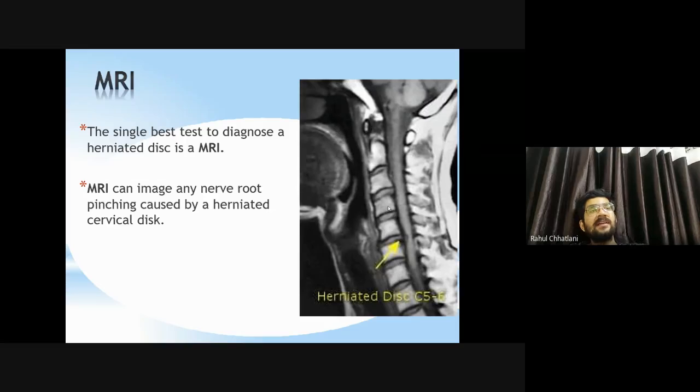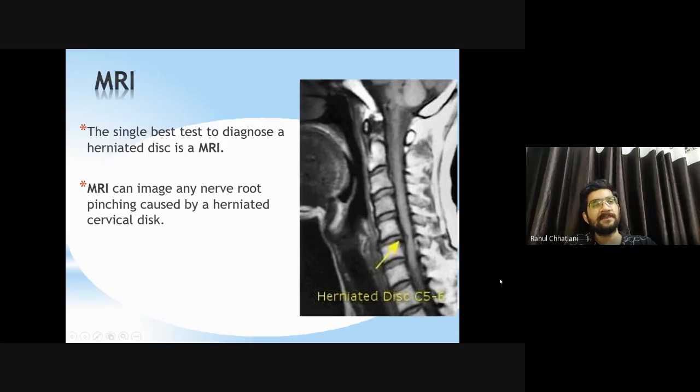MRI on the other hand is very specific. It can show very specific details of the annulus and the nucleus both. Yes, so the single best test to diagnose a herniated disc is MRI, gold standard. Always use MRIs. MRI can imagine any nerve root pinching caused by the herniated cervical disc.